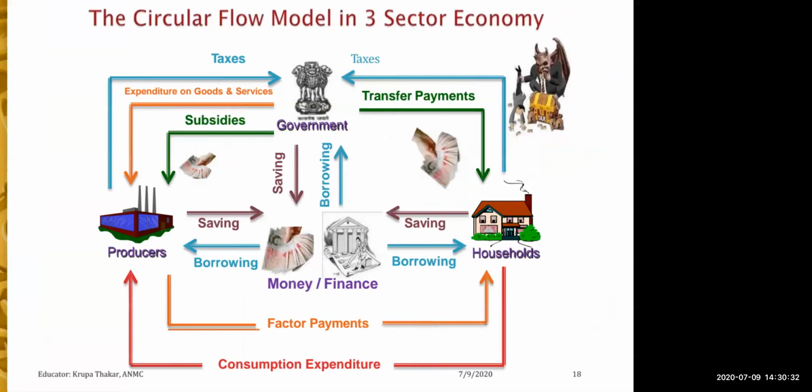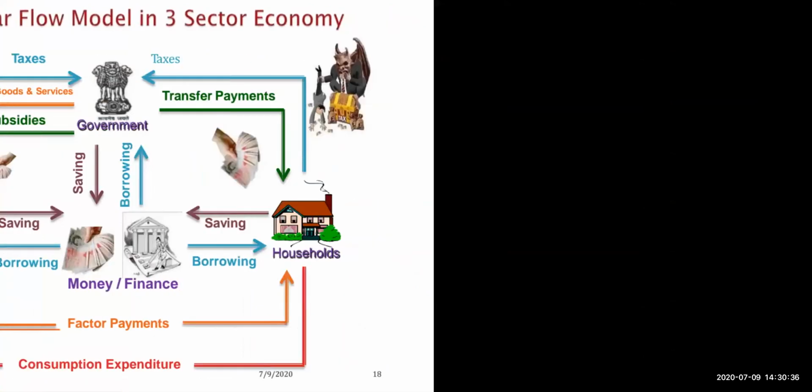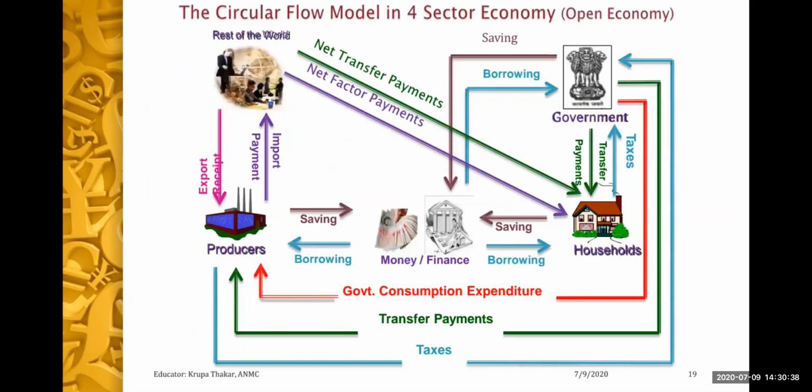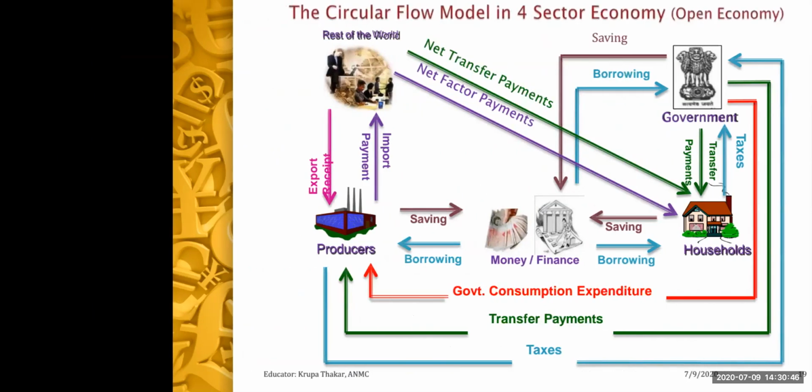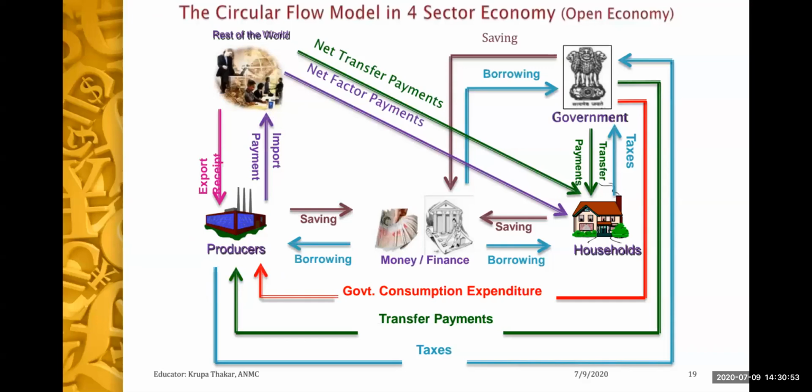Now, talking about the four-sector economy, which is an open economy, here there is an entry of the rest of the world. This is the real open economy which we are living in, because it is not possible for us to just have a three-sector economy, because we are globalized, we have liberalization, we are a globalized country. We need to involve the rest of the world. Now, how do they help in this circular flow?